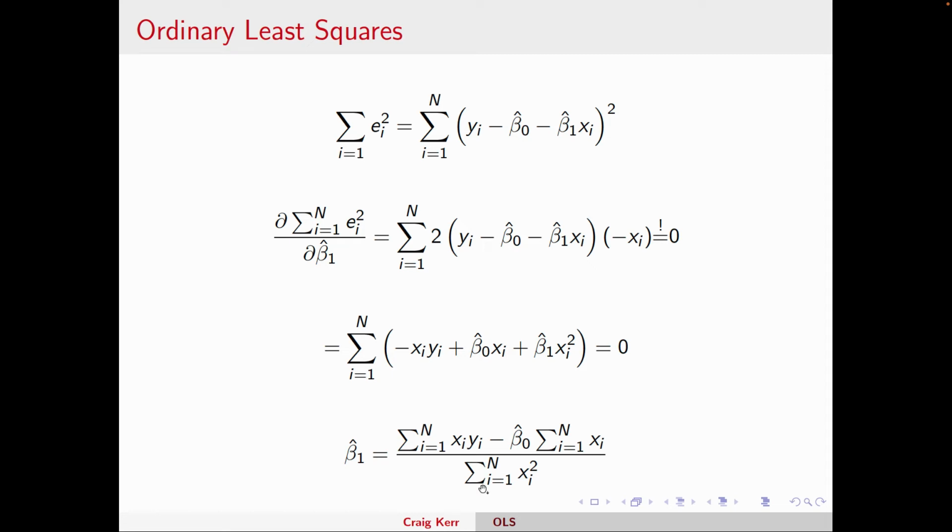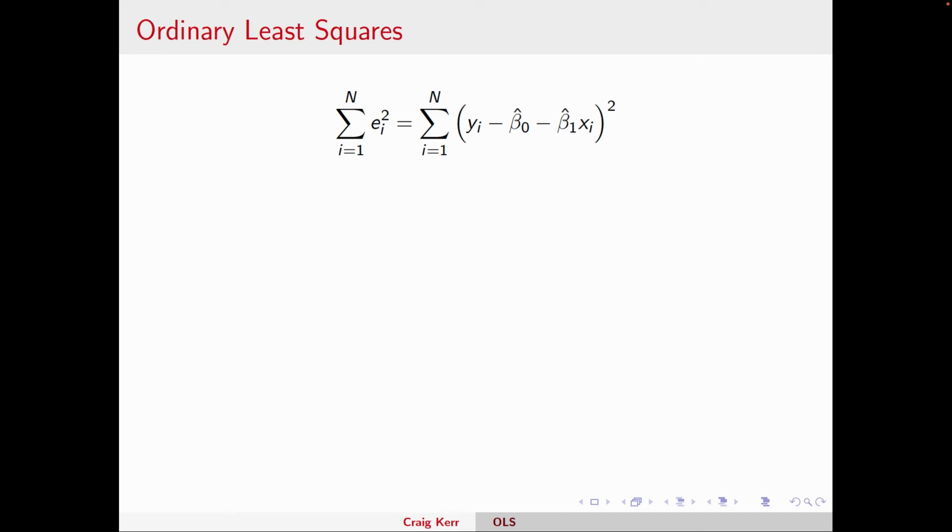So what we did is we took the derivative of the sum of squares, which we're trying to minimize, and set it equal to 0. We took the derivative with respect to beta 1 hat. Now we need to do the same thing for beta naught hat, and we'll get another expression. What we found here is that minimizing with respect to beta 1 hat gives this mess of stuff on the right. The problem is it also involves a beta naught, so we need to know what's going on there. Okay, moving on to doing the same thing for beta naught, starting again with the summation of squared residuals.